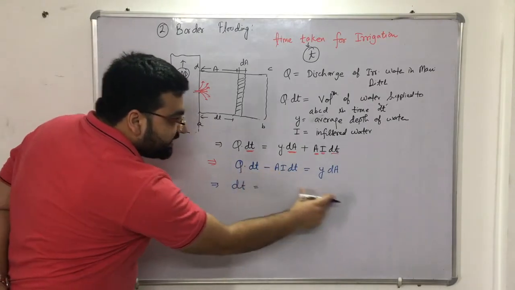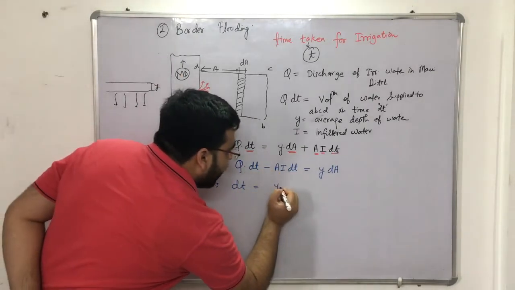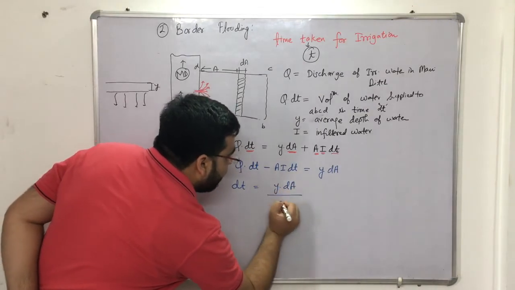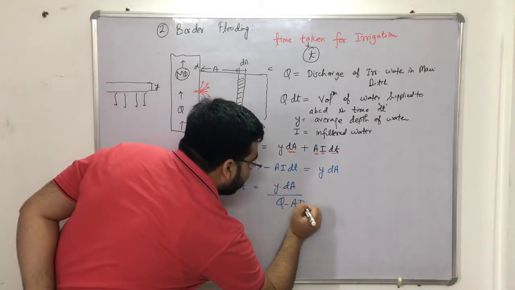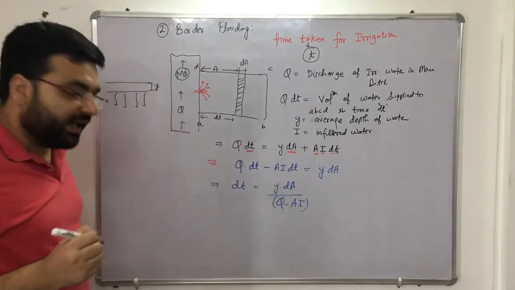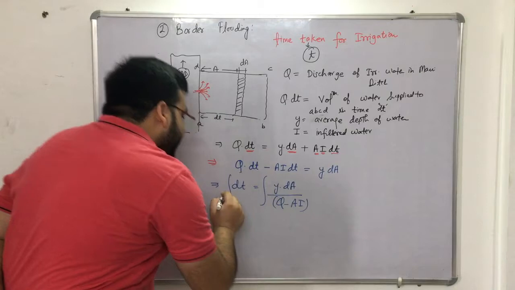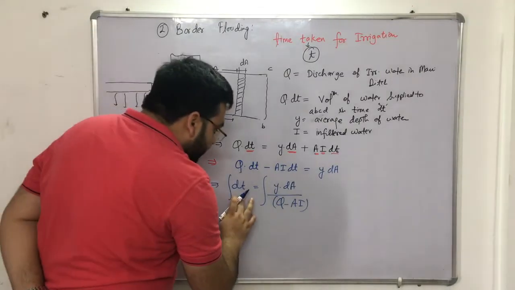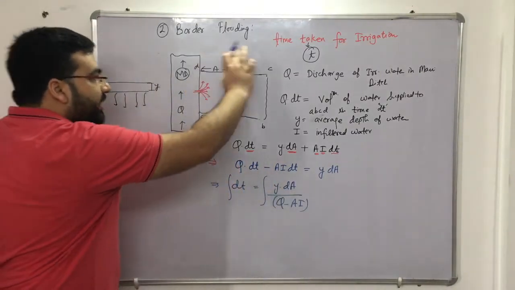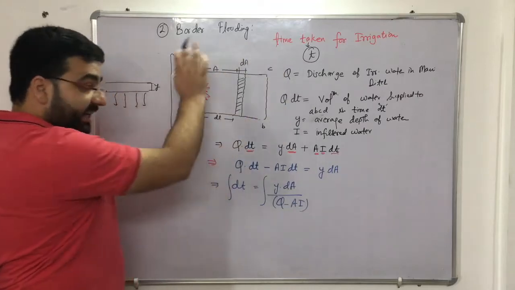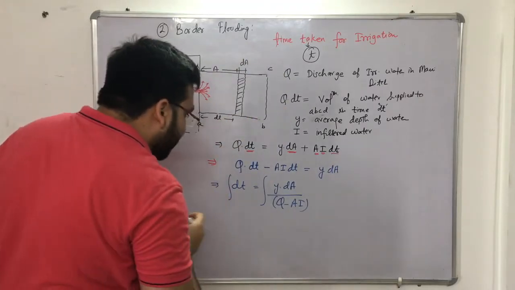So let me take q minus ai to the denominator. It will be equal to y into dA divided by q minus ai. Simple, not an issue. Clear? Now what can I do is that, can I integrate it? Can I integrate time dt as well as the area, because I have to get the value for the whole area. Clear?